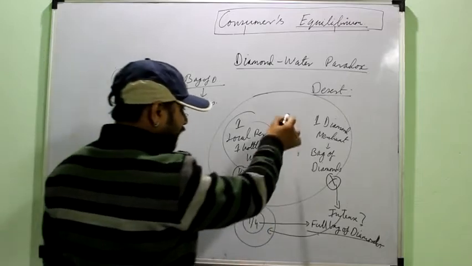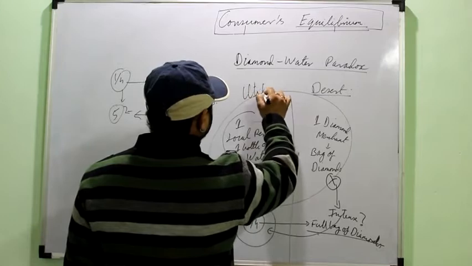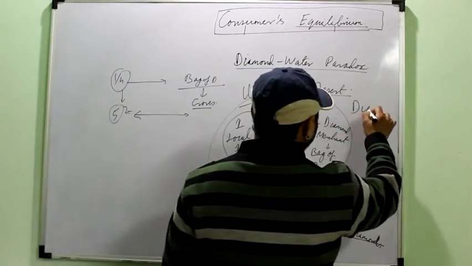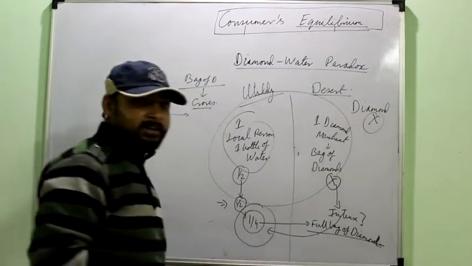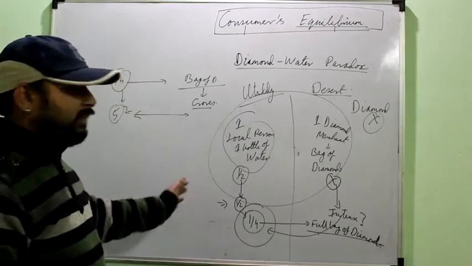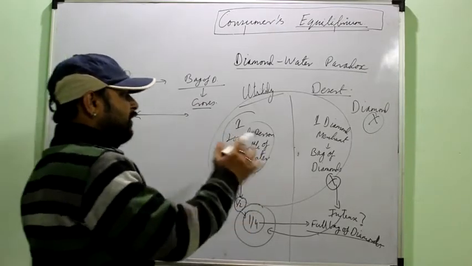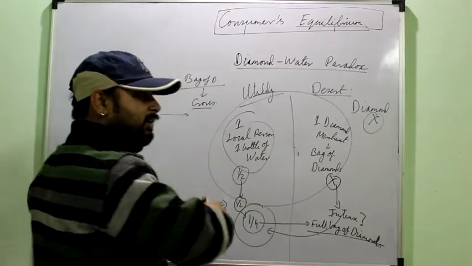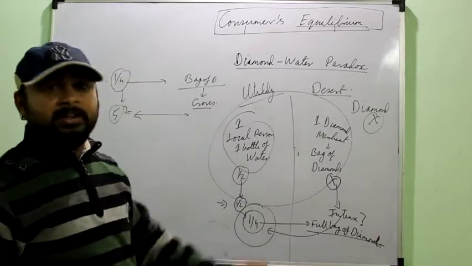So basically here it is possible because the water bottle has utility, or you can say water has utility, but the diamond doesn't have any utility, right? It cannot satisfy want of anyone. Only water can be used to satisfy the particular want. So this is how the utility is related to price. That's why whenever we study the consumer equilibrium, the conditions, everything, it will be compared to the price.